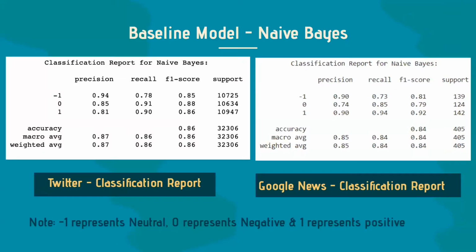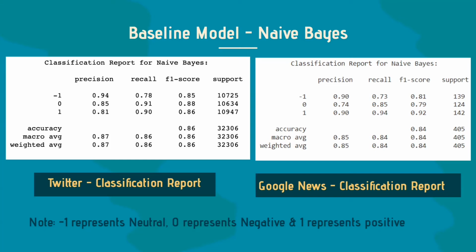Naive Bayes model. Based on our initial research, we found that the naive Bayes model is the best choice for text classification. So what is the naive Bayes model? As we all know, naive Bayes is the simplest and the fastest classification algorithm for large chunks of data. It uses the Bayes probability theorem for unknown class prediction. It is one of the simplest and most powerful classification algorithms in machine learning.